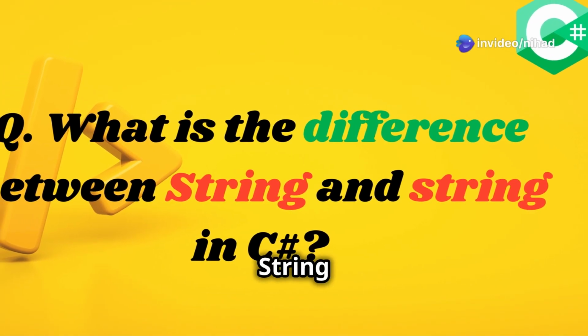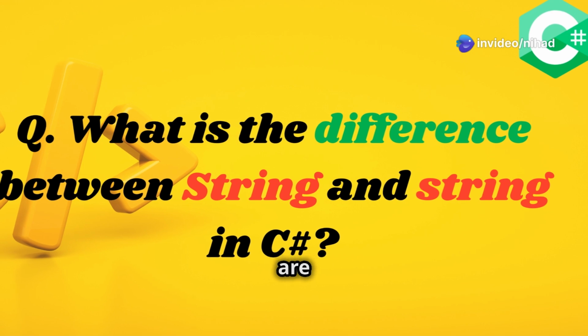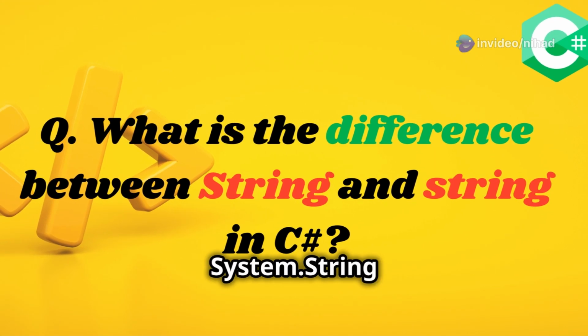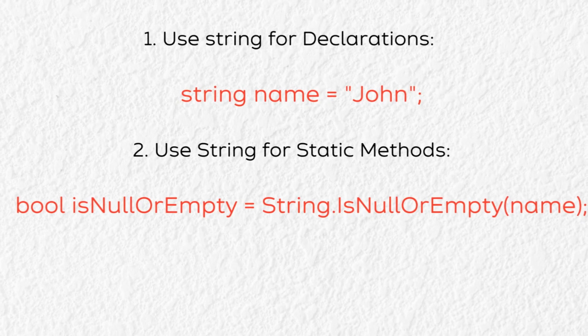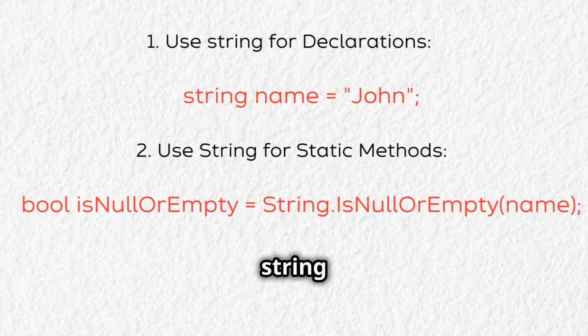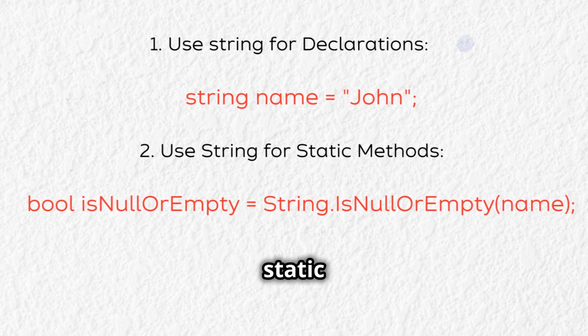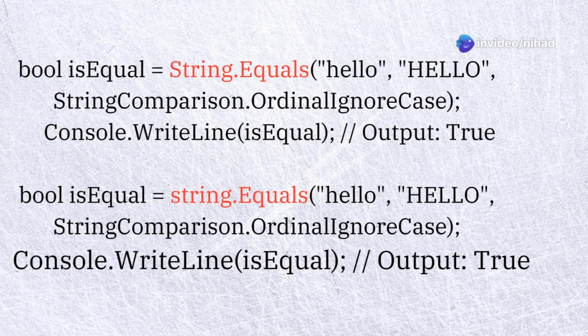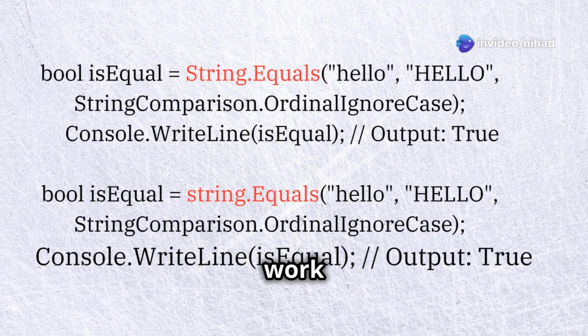In C#, string and String are essentially the same thing. They are both aliases for the same .NET System.String type. 1. Use string for declarations. 2. Use String for static methods. Look at this example, they both work the same.